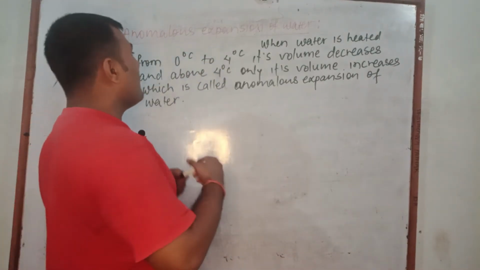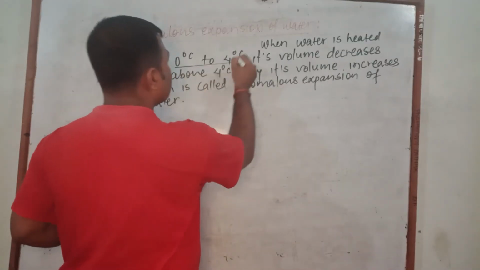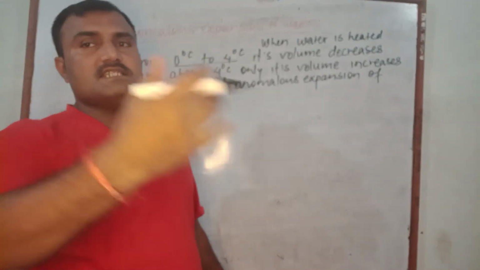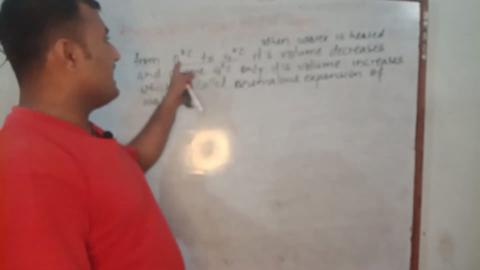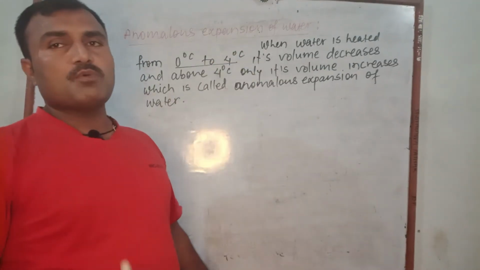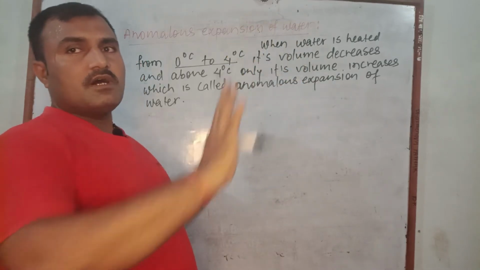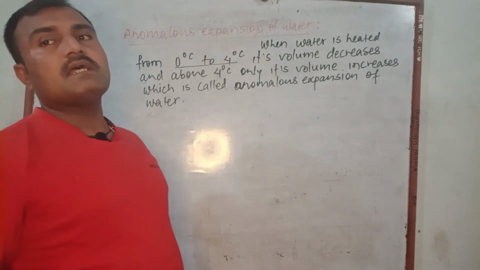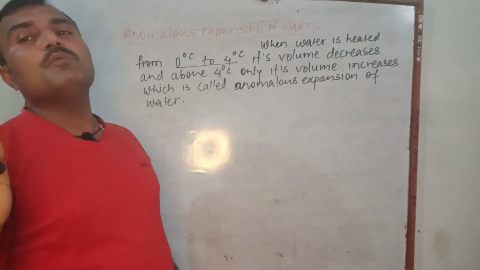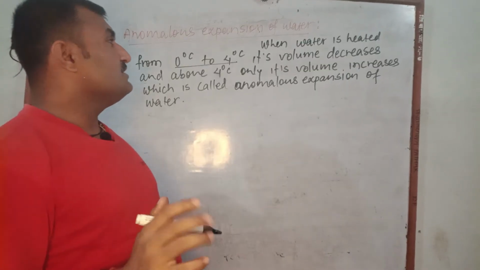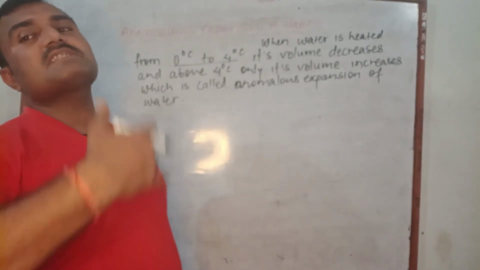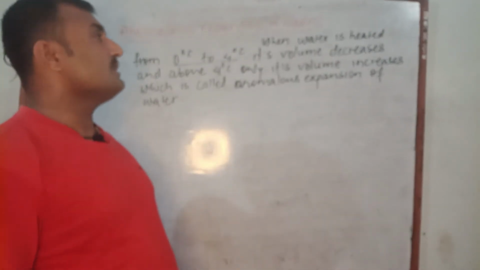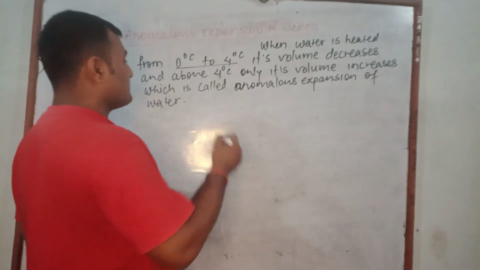When we heat water from 0 to 4 degrees Celsius, instead of increasing, its volume decreases, and after 4 degrees Celsius, when we give more heat or increase the temperature, then only its volume increases. Due to that strange behavior, the expansion of water is known as anomalous expansion.